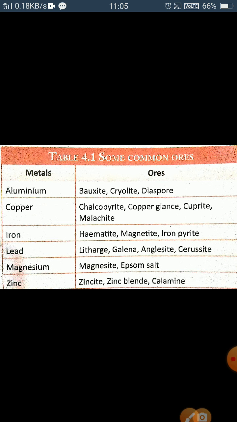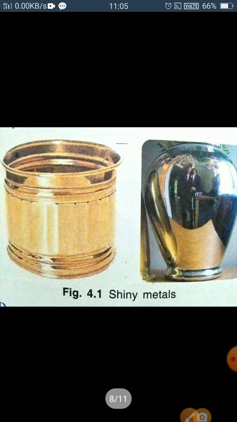Now we will discuss their properties which you know very well. First of all, when we talk about metal, the physical appearance is that we see them very shiny. All the metals have shine and luster. On the other hand, non-metals are very dull. They do not have any shine, and they are also known as non-lustrous, like coal, carbon, iodine, diamond.